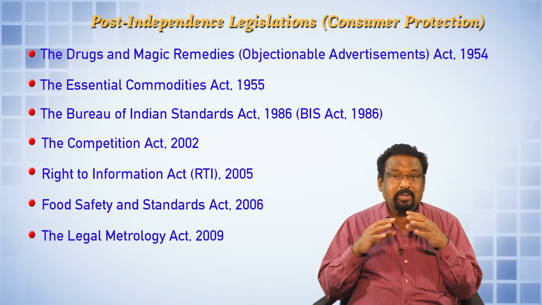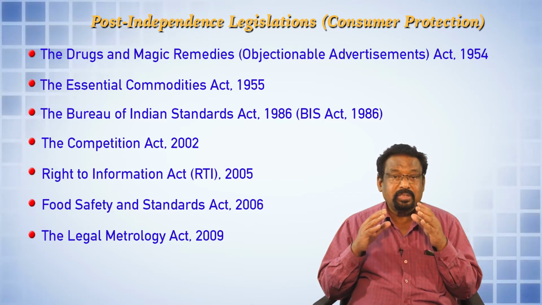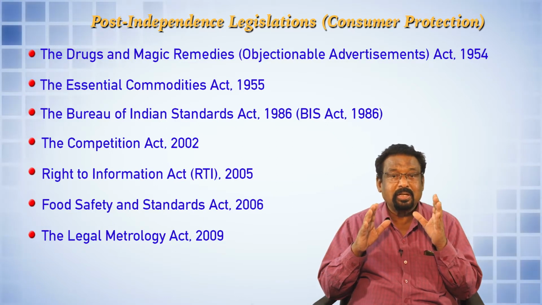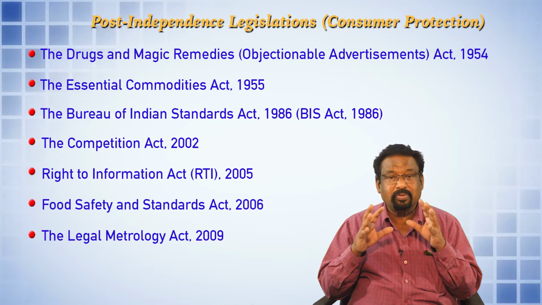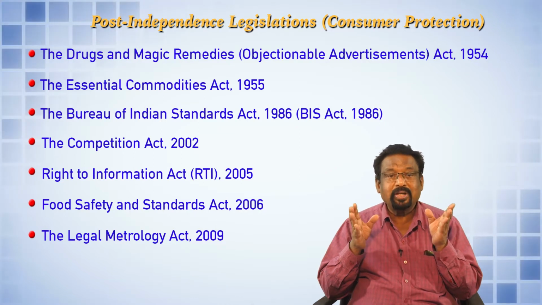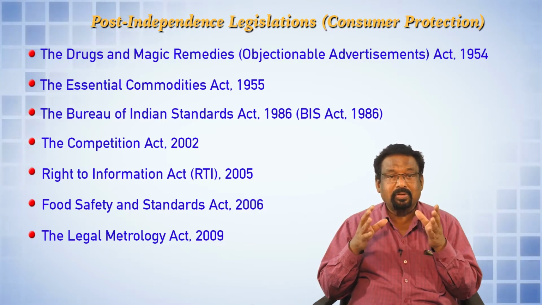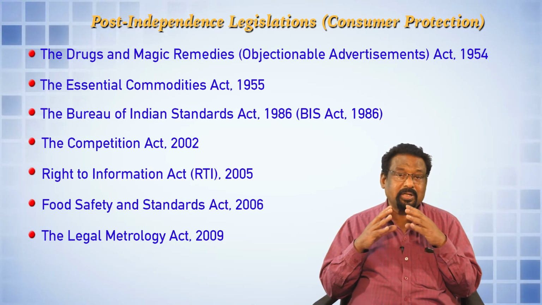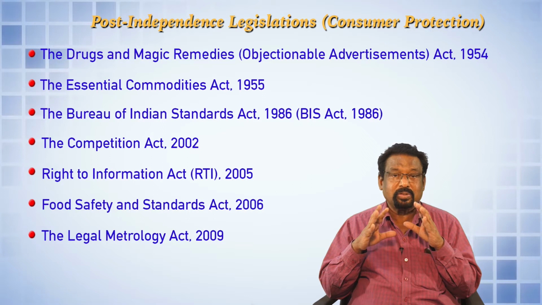Then another important one is the Food Safety and Standards Act, passed in the year 2006. Earlier, the old act was known as the Prevention of Food Adulteration Act 1954, which has been completely modified and brought under the one umbrella of the Food Safety and Standards Act 2006. And another major important act is the Legal Metrology Act 2009.